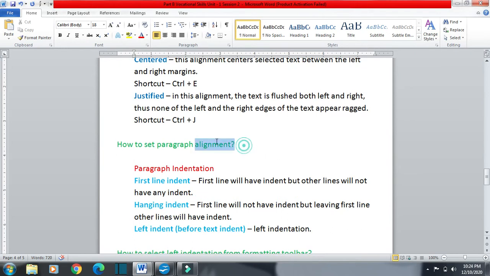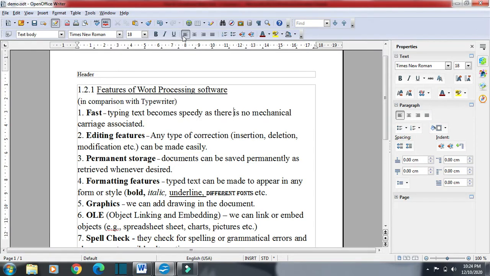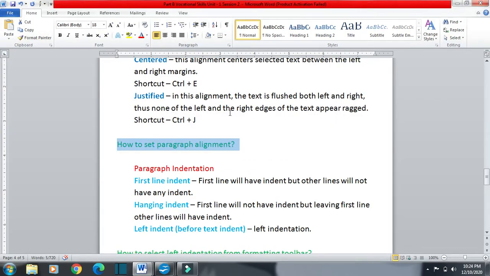The question comes, how to set paragraph alignment? There are three options. Either we can go for the shortcut, Ctrl+L for left, Ctrl+R for right, Ctrl+E for center and Ctrl+J for justified. Or we can click here in the formatting toolbar. This one is for left, this one is for center, this one is for right, this one is for justified. Likewise in OpenOffice.org Writer also we have left, center, right and justified.